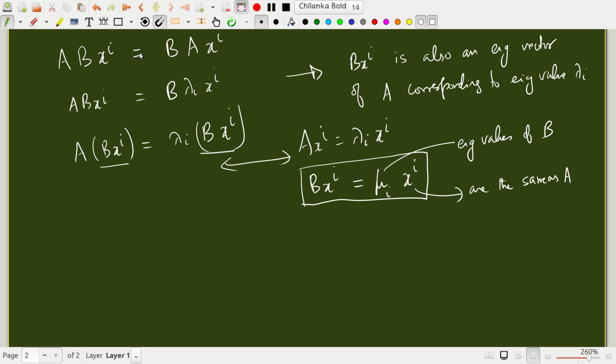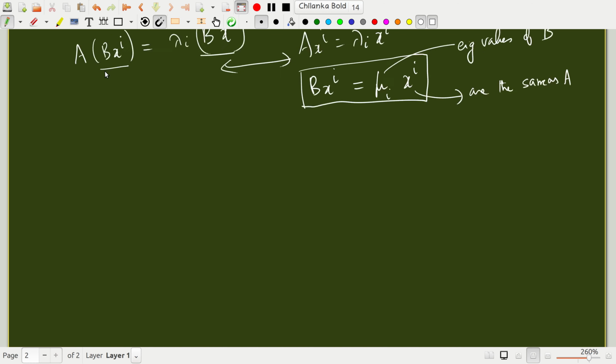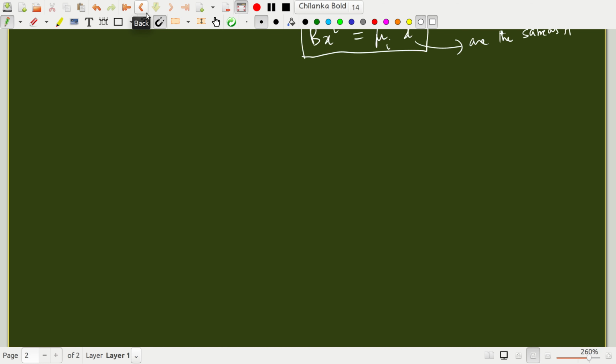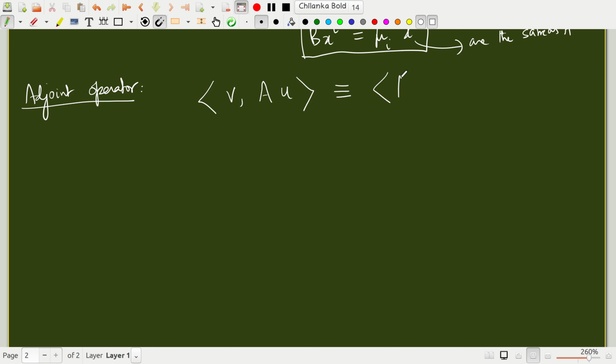Okay, before I go on to the important topic of similarity transformation, let me define what is called an adjoint operator. The fundamental definition of an adjoint operator: suppose I have two vectors u and v. I take the inner product of v with A u, and that is the same as the inner product of A star v with u.